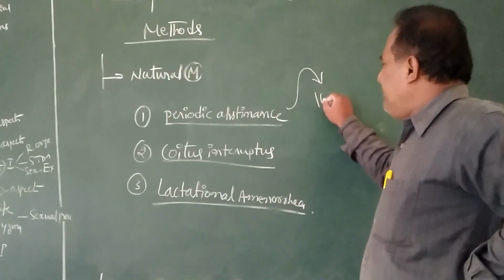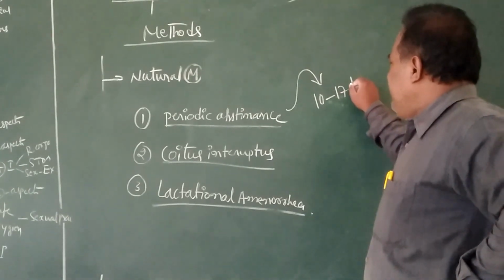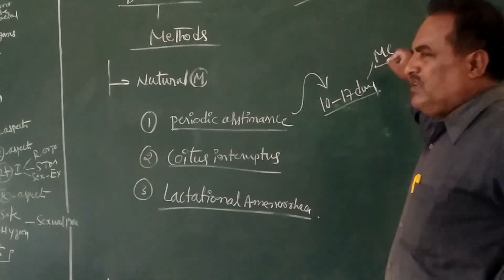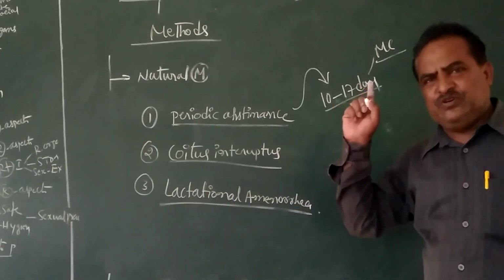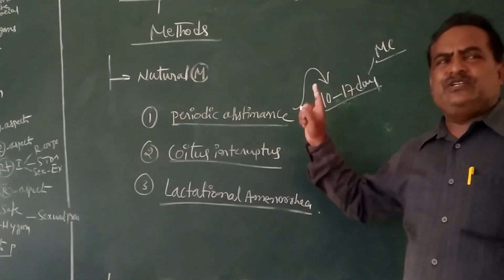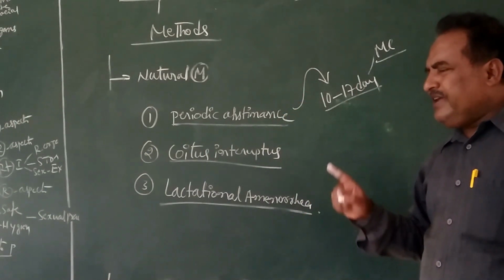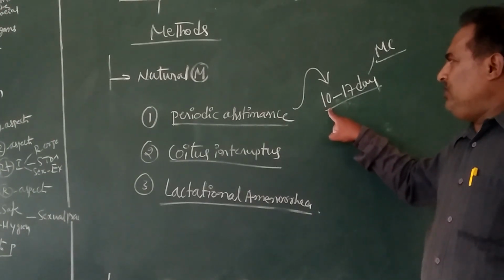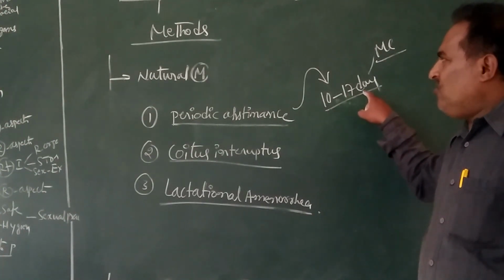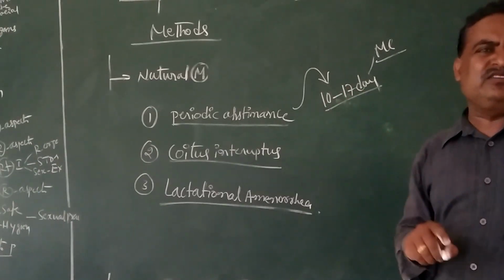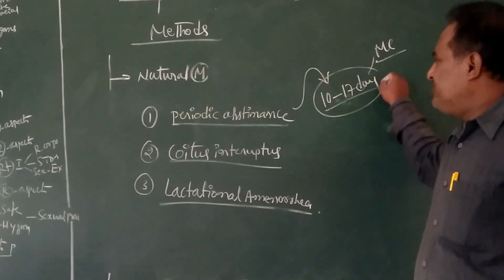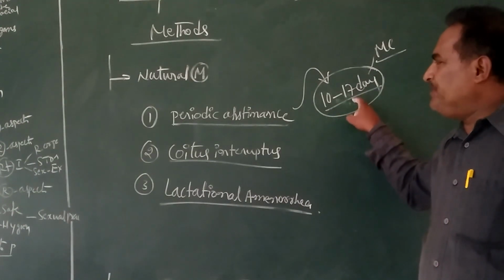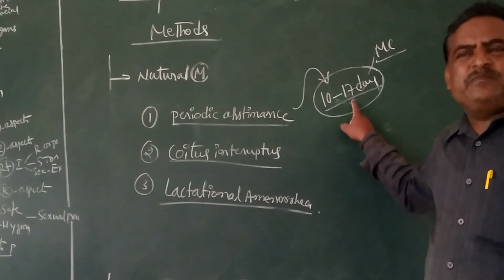Avoid intercourse from the 10th to the 17th day of the menstrual cycle. In this method, observe the female menstrual cycle and avoid coitus during days 10 to 17, because in this period ovulation takes place.